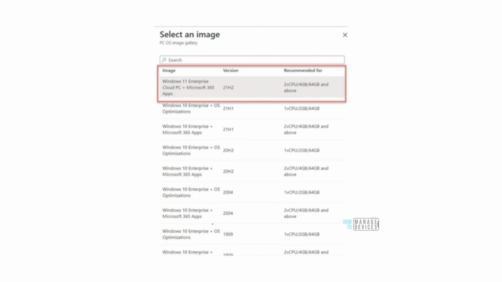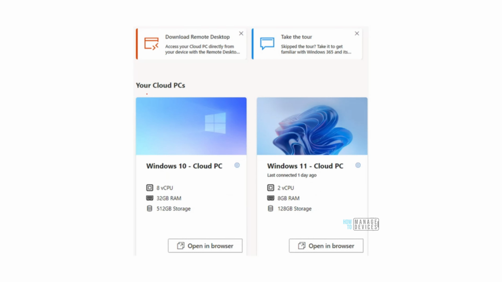Okay, over here in the image section you can see that Windows 11 is also present. I think this was done in the first week of September if I'm not wrong. Okay, now over here you can see that there is a user. That user, when he's going to the end URL, has a Windows 10 machine as well as a Windows 11 machine, right? So if he wants to do something in Windows 10, he can go over there. If he wants to do something in Windows 11, he can go over there.